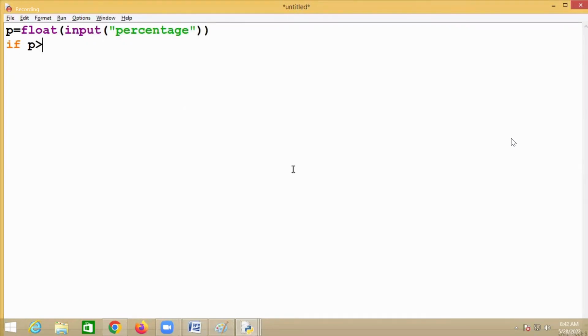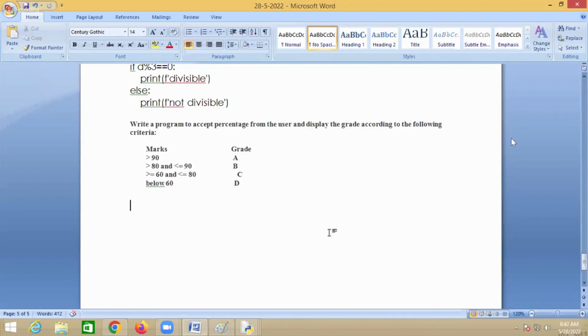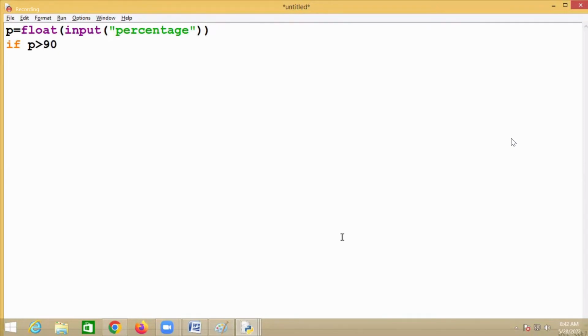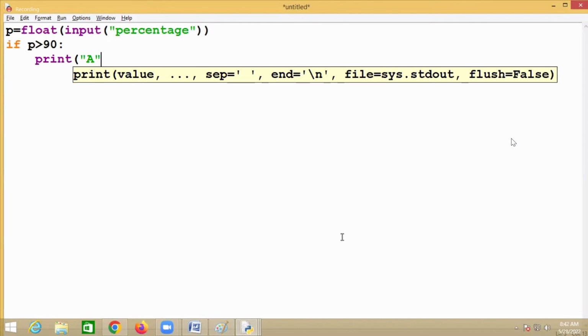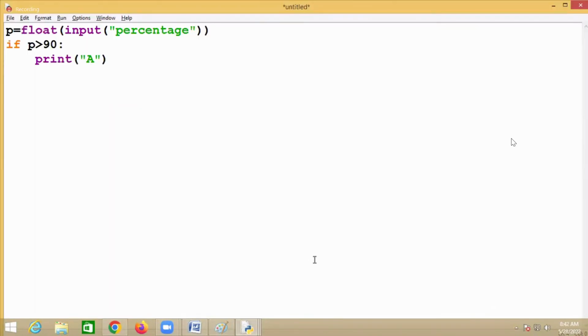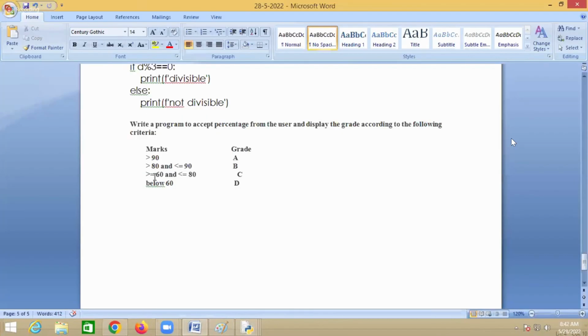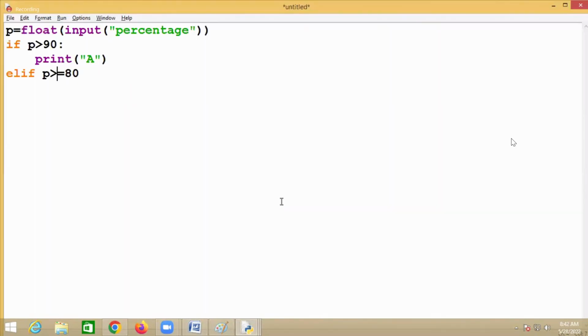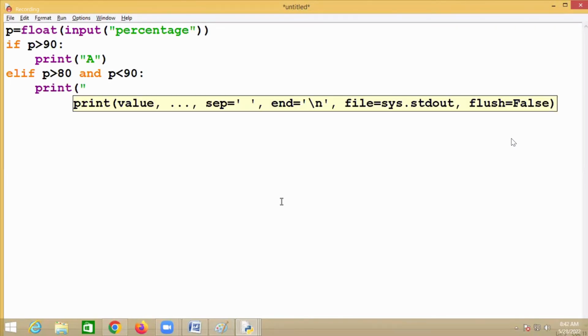If percentage is greater than or equal to 90, which grade? A grade. Else if percentage is greater than or equal to 80 and percentage is less than 90, then which grade?